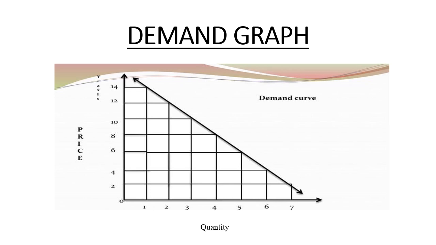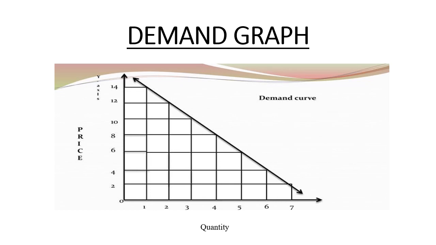You see on the y-axis where price is written, 14 is there. So at rupees 14, a person buys 1 kg of any commodity. Now the price further falls to rupees 12, and at rupees 12 the person buys one more kg, that is 2 kg. Further the price falls to 10, and now you can see that the person is buying 3 kgs, or in whichever units quantity is measured, but the quantity demanded has increased.